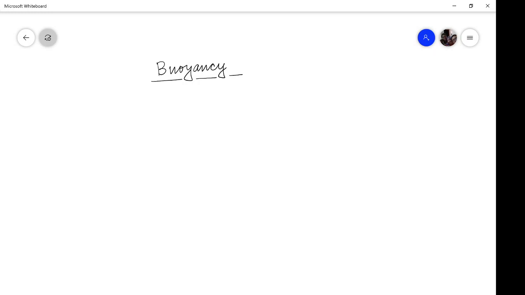So the question is, what is buoyancy? If we start this discussion, we must say, if you have a body which is either partially or totally submerged in fluid, then that particular body will experience a vertical uplift, a vertical force, and that particular force is what we call buoyancy force, and the phenomenon is buoyancy.